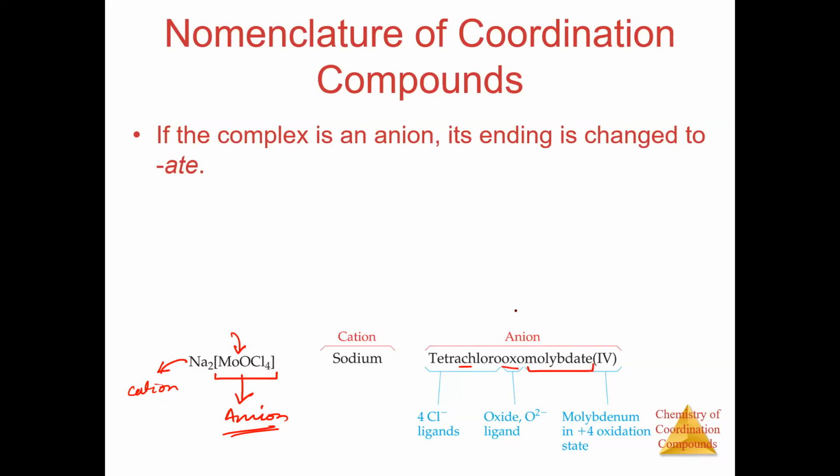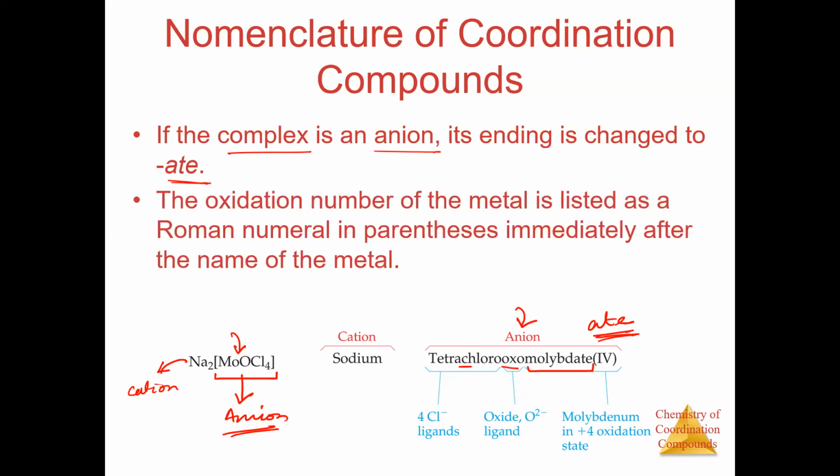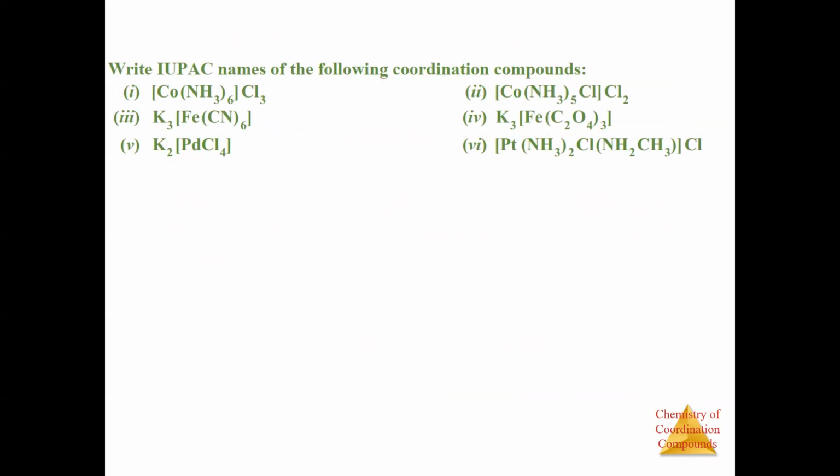So if we have an anion, then the name will end with the name of the metal with ATE. If it was not an anion, then we would have written molybdenum. Now, since the coordination sphere is an anion, we are writing molybdate. This is the only difference. If the complex is an anion, it ends in ate, and if the complex is not an anion, it is a cation, then it is the simple plain metal name. Then we have written the oxidation state in Roman numbers. That is it.